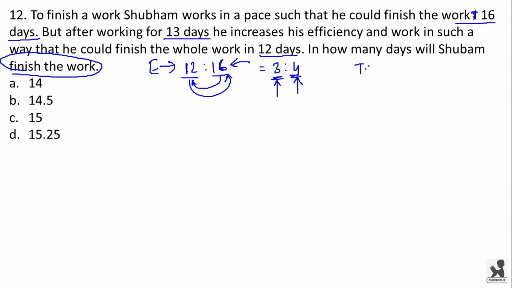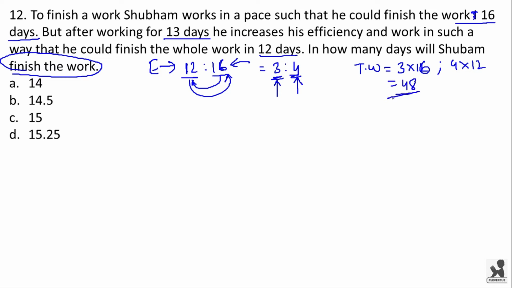Now, let us see what the total work will be. Total work is equal to the initial efficiency or the final efficiency into the number of days taken. That is 3 into 16 or 4 into 12. Both are the same, we get 48.